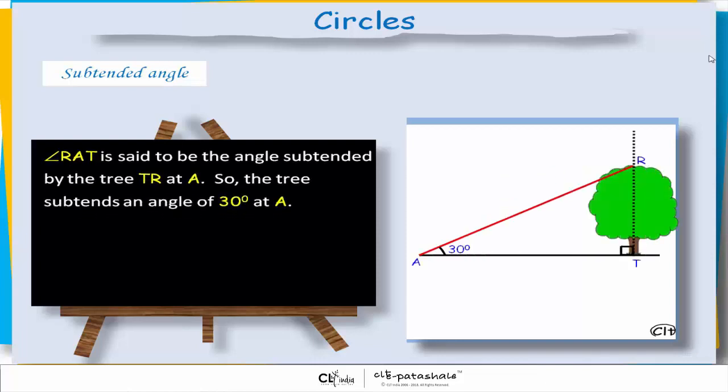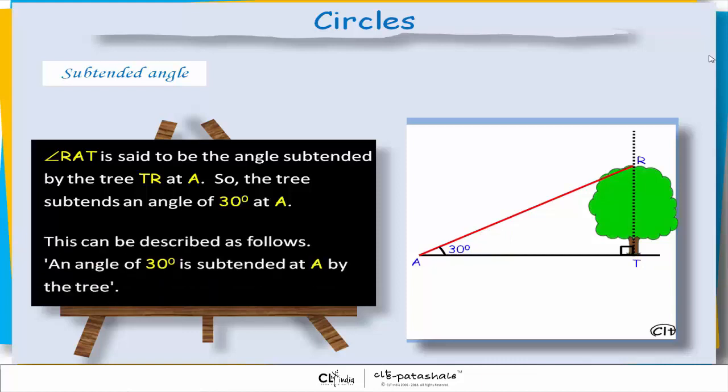Subtended angles. Angle RAT is said to be the angle subtended by the tree TR at A. So, the tree subtends an angle of 30 degrees at A. This can be described as follows: an angle of 30 degrees is subtended at A by the tree.